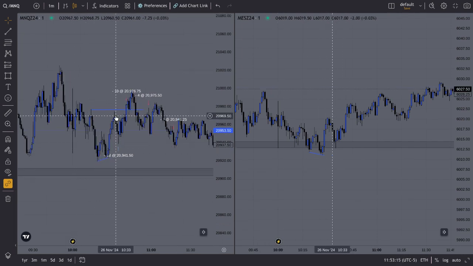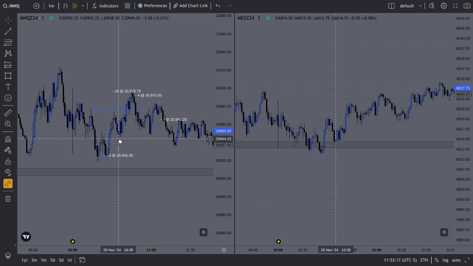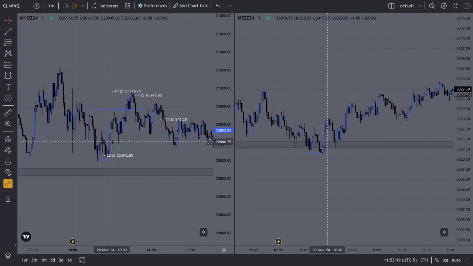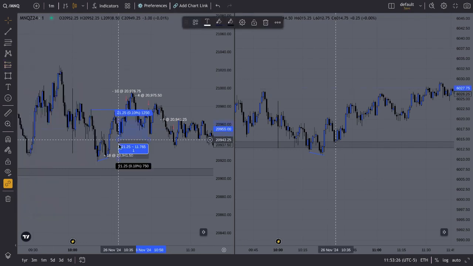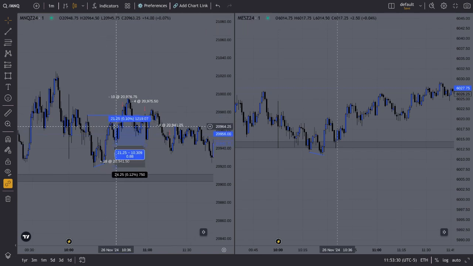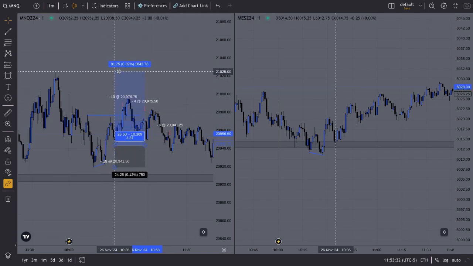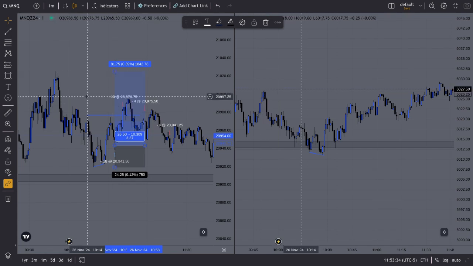We got this market structure shift right here. Price went up a little bit, got the market structure shift, and came back down into that fair value gap right there. So I entered off this fair value gap. Bam, I put my stop below this low right here, and I was targeting this high right here. So let me explain what happened.